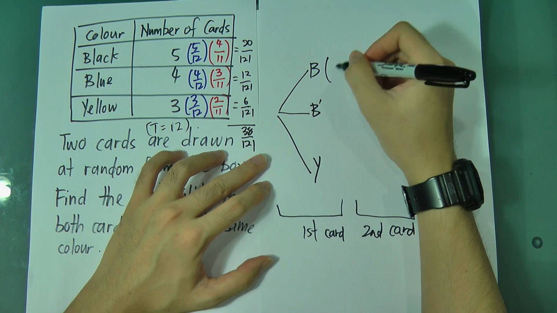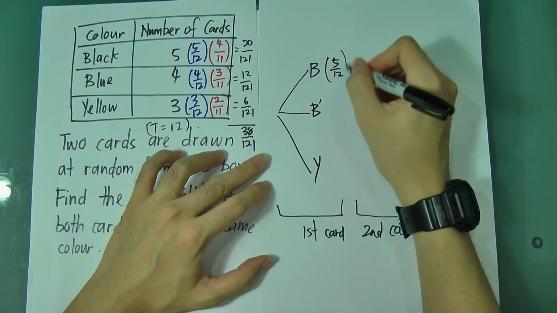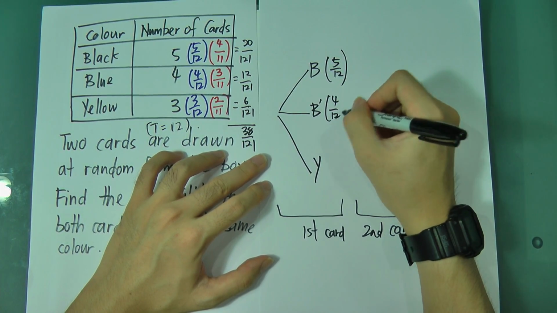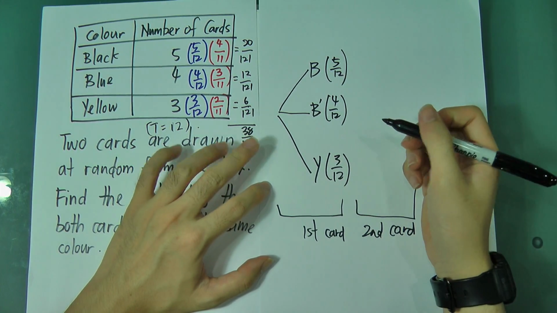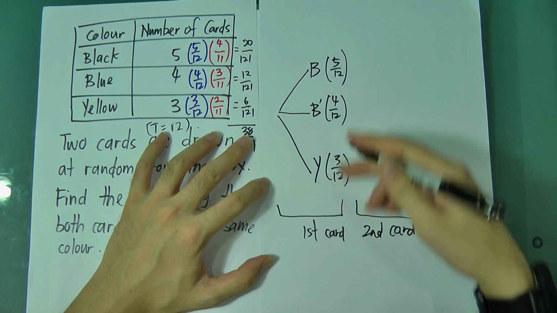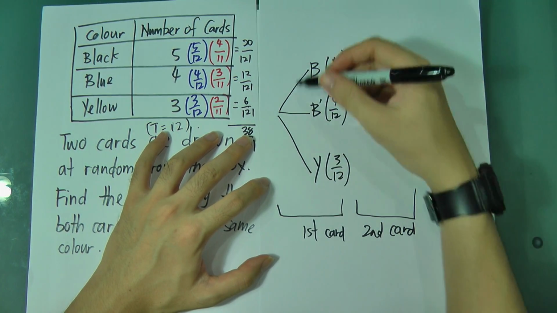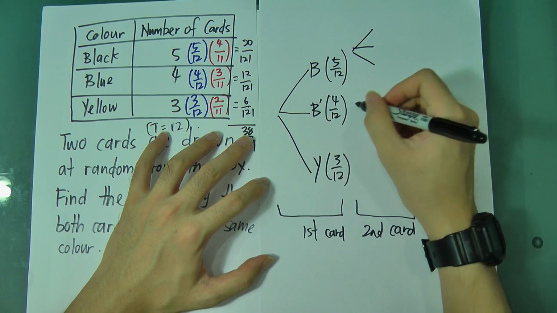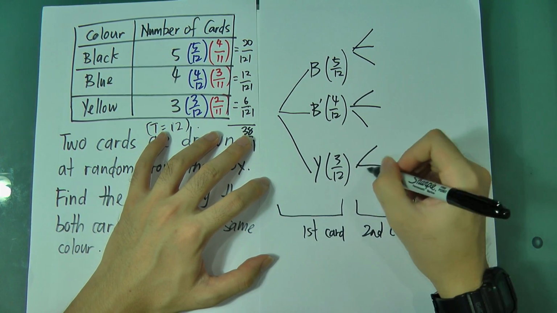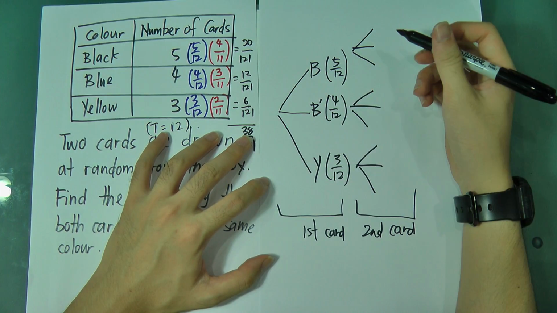The first time, black is 5 over 12, blue is 4 over 12, and yellow is 3 over 12. Since the first draw has 3 branches, the second draw also has 3 branches for each. This is so important to understand about the tree diagram.